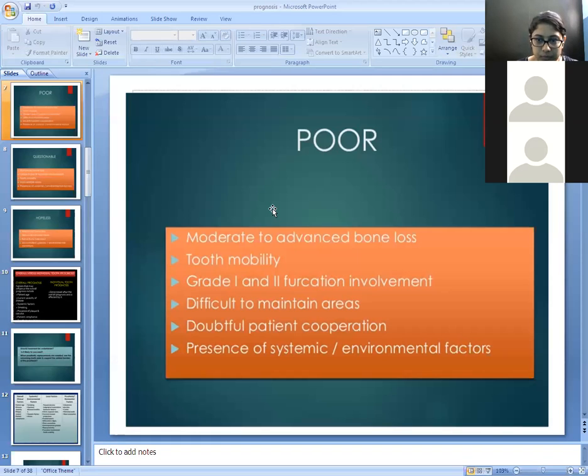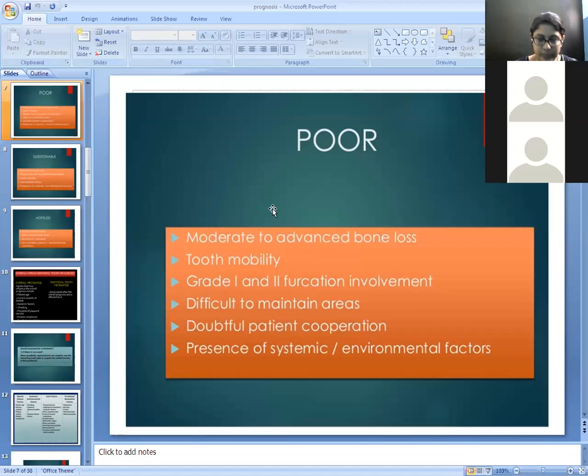In poor prognosis, there is moderate to advanced bone loss. Tooth mobility is also present, like grade 3 tooth mobility. There are different causes of tooth mobility: first, local causes, and second, systemic causes.